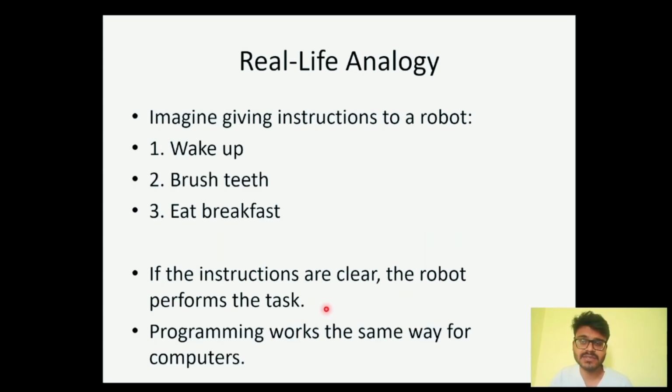Imagine giving instructions to a robot such as wake up, brush teeth, eat breakfast. These are all instructions given by the master. If the instructions are clear, the robot performs the task. In a similar way in programming, the instructions are given by the code to the computer and the computer will give the output to us. Programming works the same way for computers.